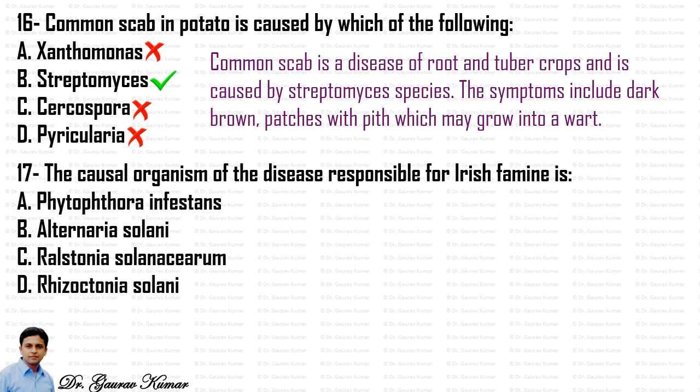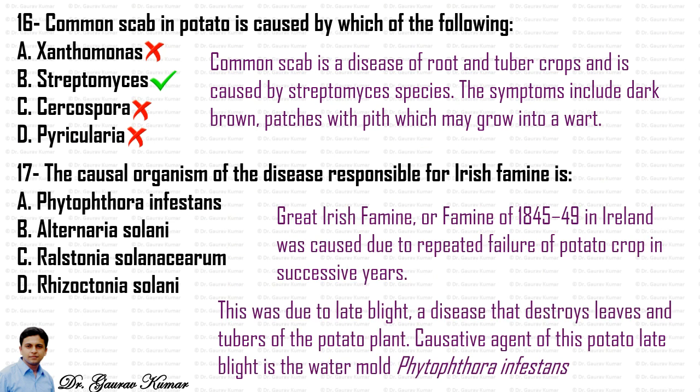Next question, the causal organism of the disease responsible for the Irish famine is? We know that the Irish famine was caused by Phytophthora infestans. The Great Irish Famine, or the famine of 1845 to 49 as it is called, in Ireland was caused due to repeated failure of the potato crop in successive years, and the Irish people were highly dependent on the potato crop. This was due to late blight, a disease that destroys leaves and tubers of the potato plant. The causative agent of this potato late blight is the water mold Phytophthora infestans.